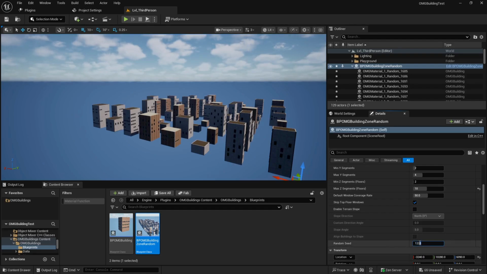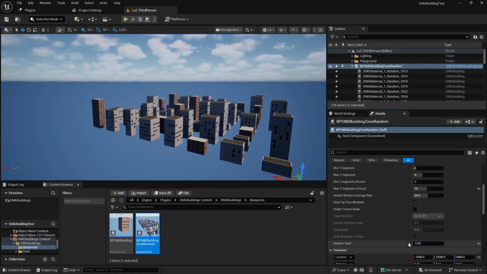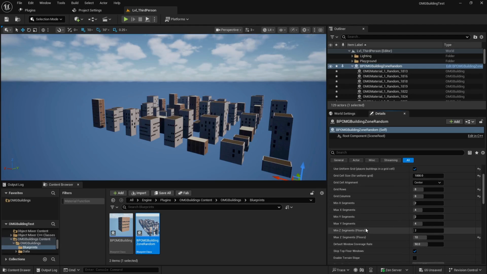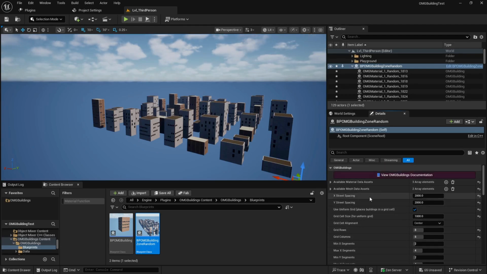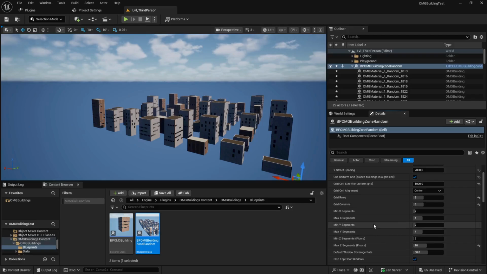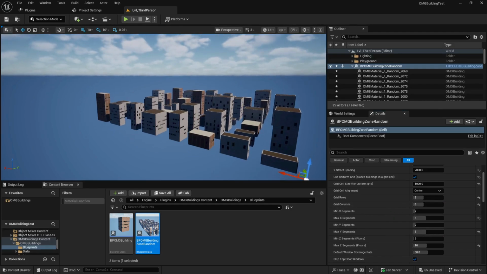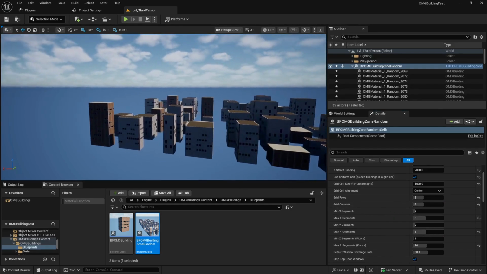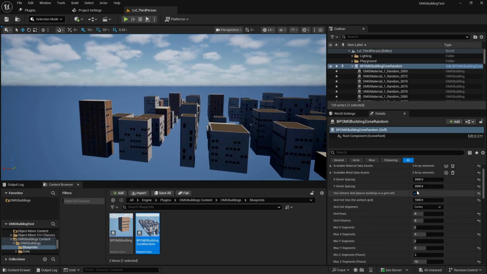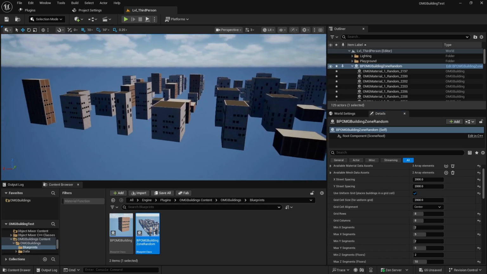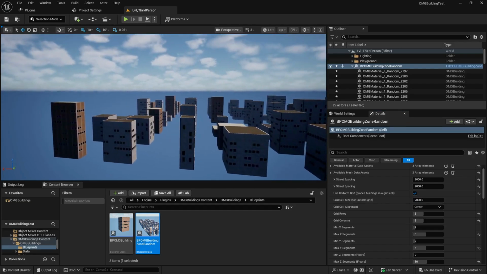You can also have this random seed, which just basically means that you can change one number and have the city change quite a lot, which is easier than changing everything yourself. So yeah, we can have max segments. We can change those so the buildings can get wider, longer, taller, and you see that it's always a min and max value that you can specify. And there's the spacing. You can get it into nice roads.